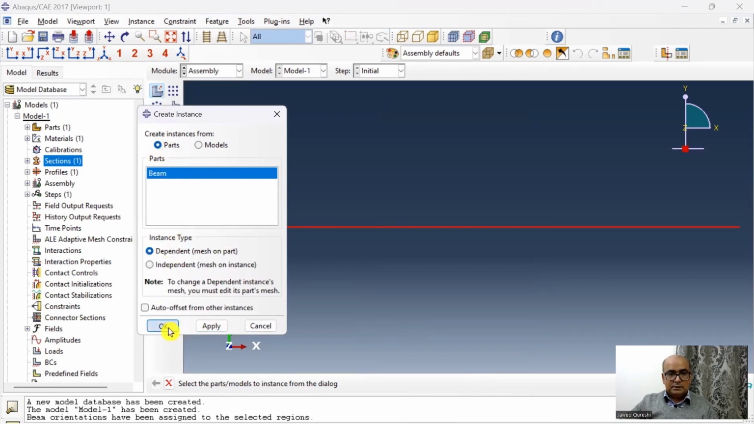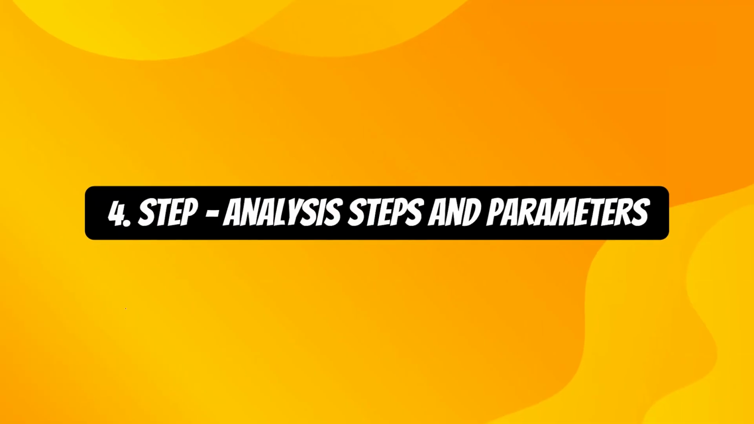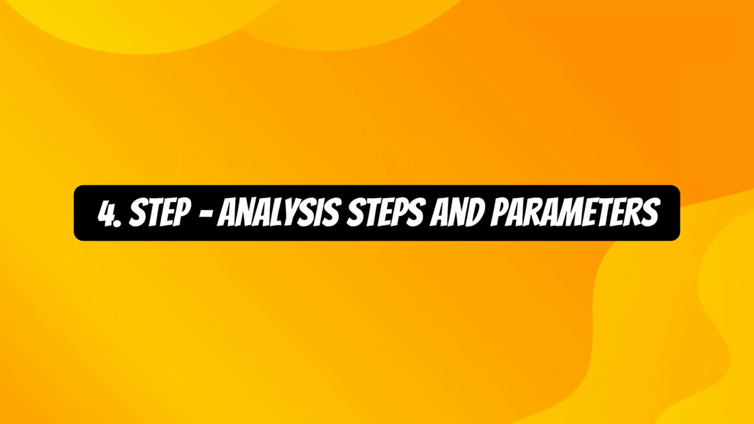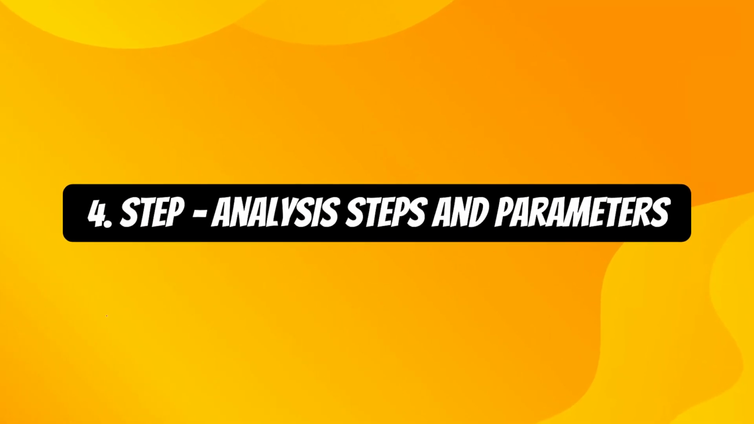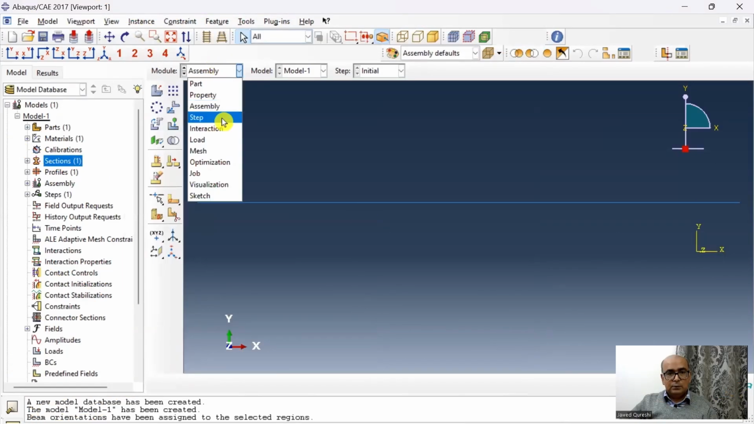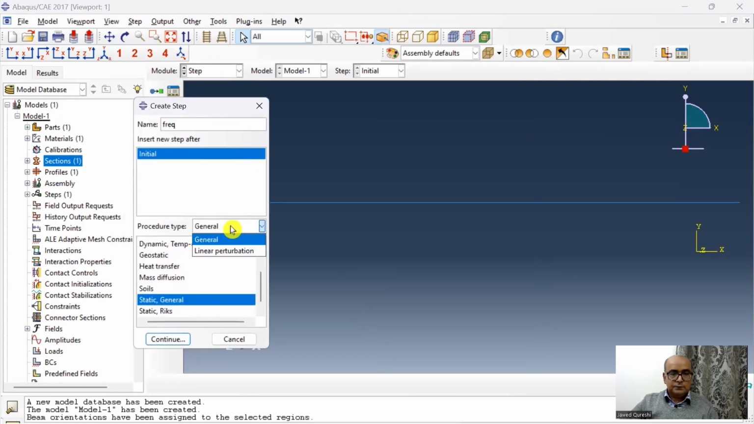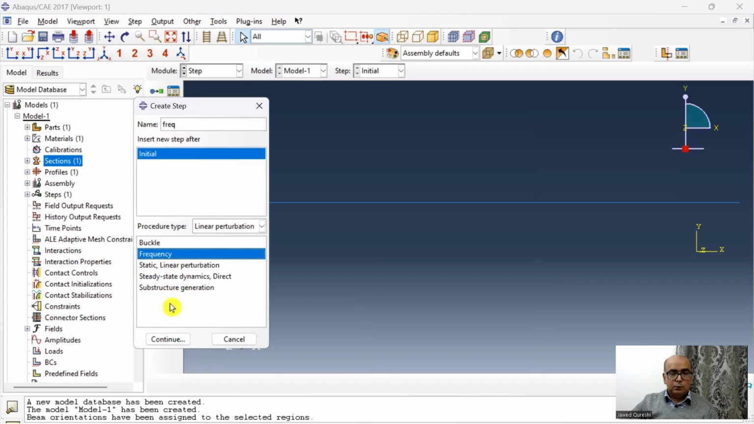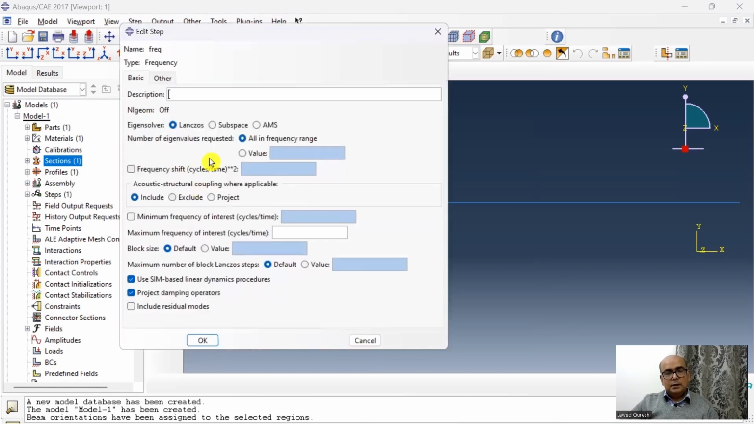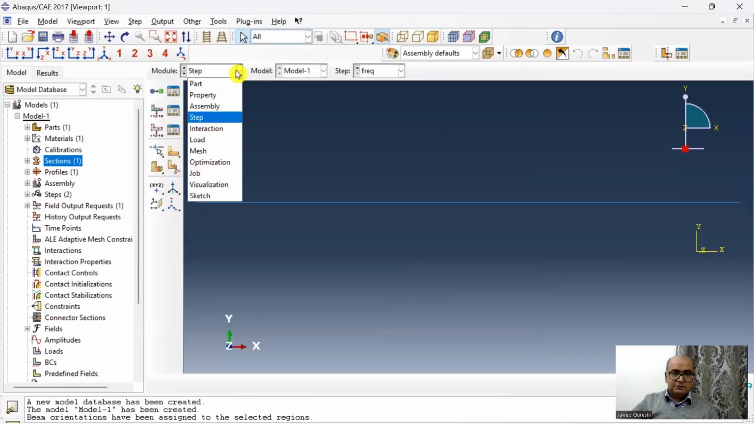Click on parts, create this beam instance. Fourth step is step module, where we define all analysis steps and parameters. And then I will go to step here, click on a step, say frequency linear perturbation, and I want frequency. Here I will keep everything as it is, and I want 5 eigen modes, and I will use Lanczos eigen solver. So I will need 5 eigen values. Click OK, step has been defined.